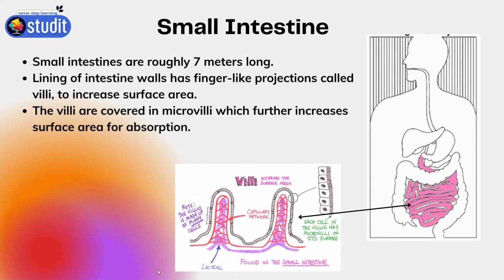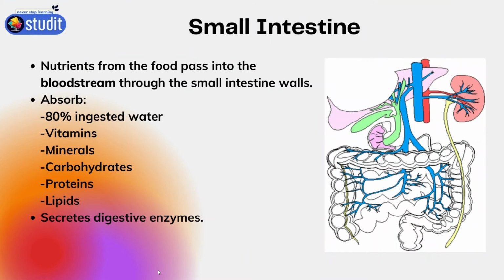The villi are covered in microvilli which further increase surface area for absorption. It absorbs water, vitamins, minerals, proteins and lipids from the food. It passes the nutrients into the bloodstream. It secretes digestive enzymes.